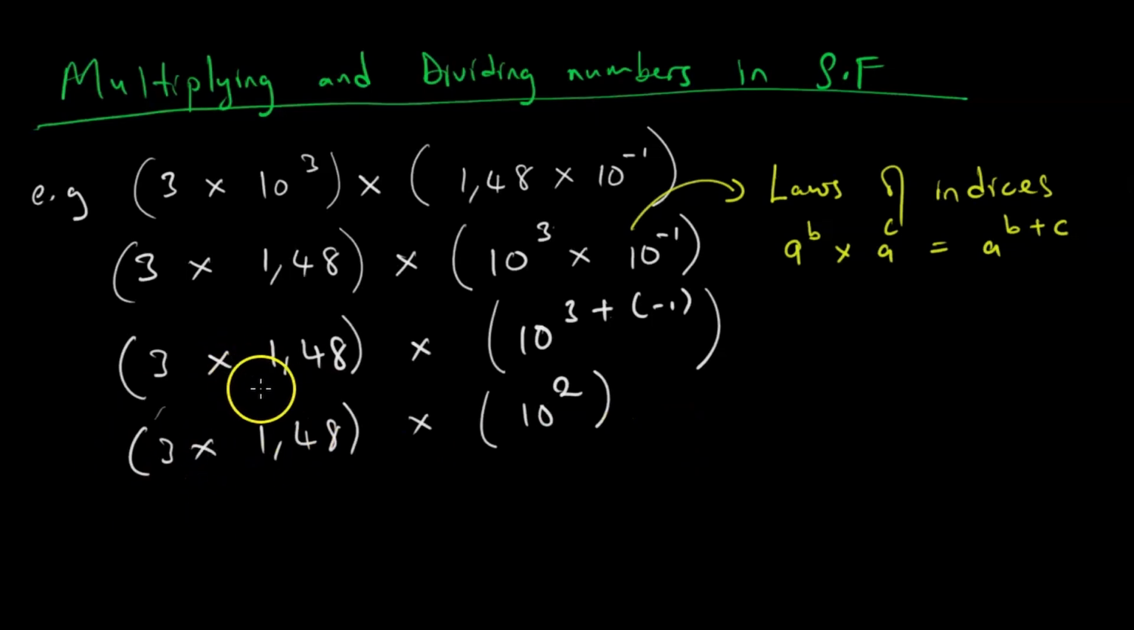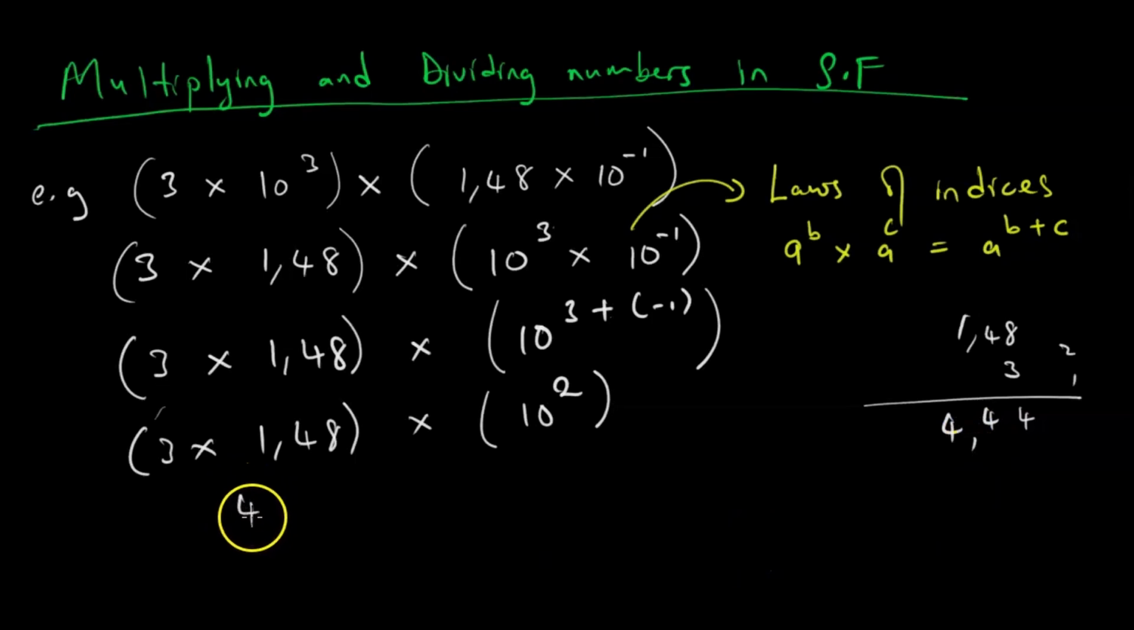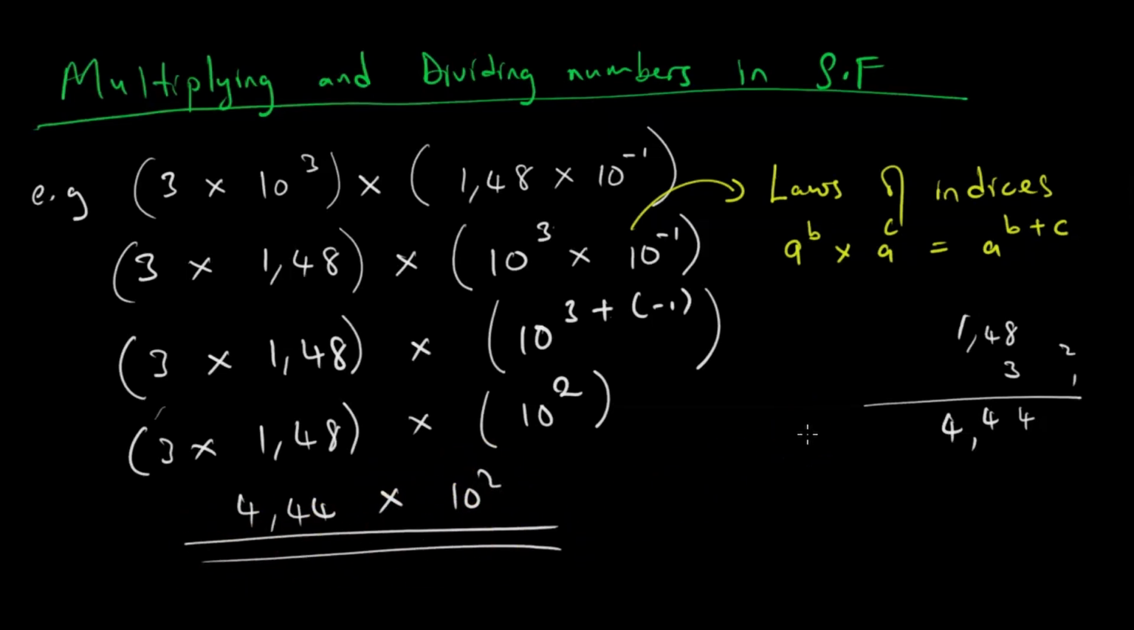So what we get here might need to be reduced again. Maybe as a courtesy call, let us just do it. 3 times 1.48 gives 4.44. This one has come out nicely, because this value is between 1 and 10, times 10 squared. That will be our final answer.